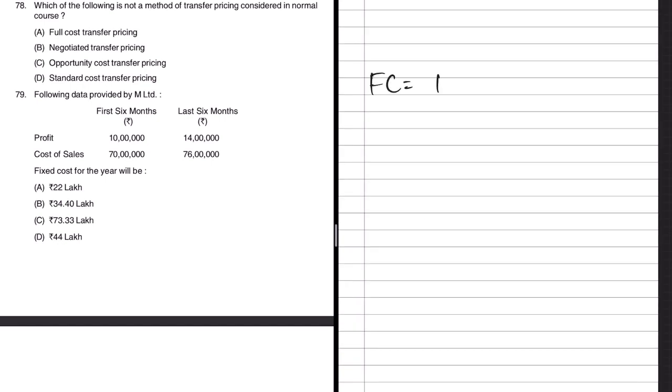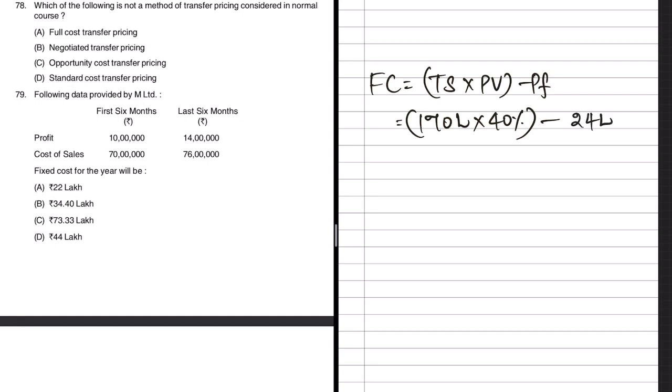Fixed cost is nothing but total sales into PV ratio minus the profit. So how much is the total sales? We just now saw it is nothing but 80 plus 90 lakhs, which will be 170 lakhs. PV ratio we also calculated now, 40%, minus the profit. So what is the overall profit? Overall profit was 24 lakhs, which is nothing but 10 plus 14.